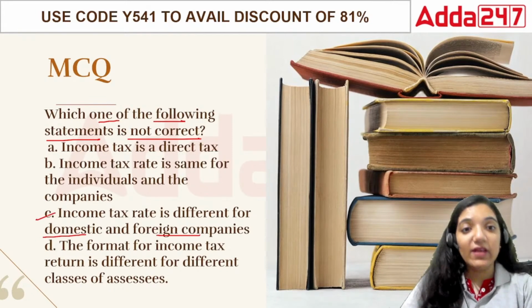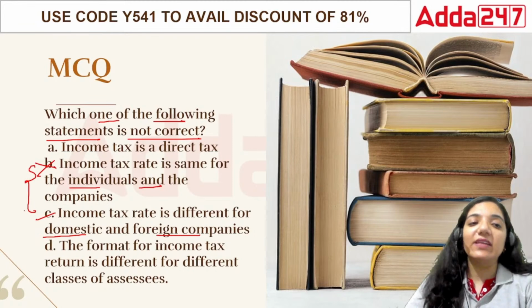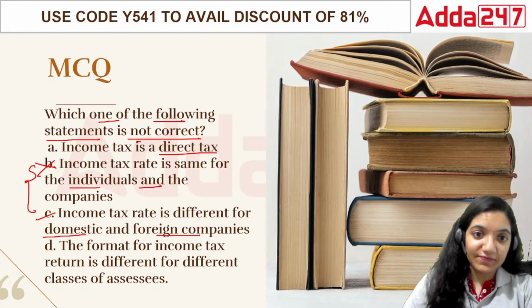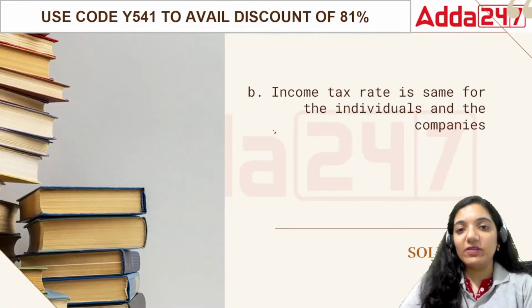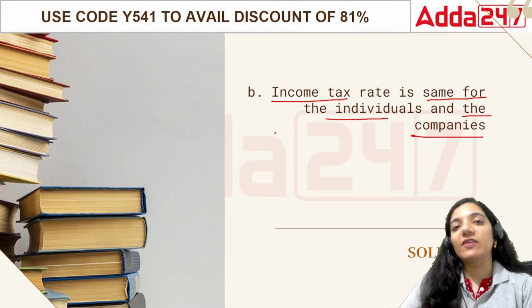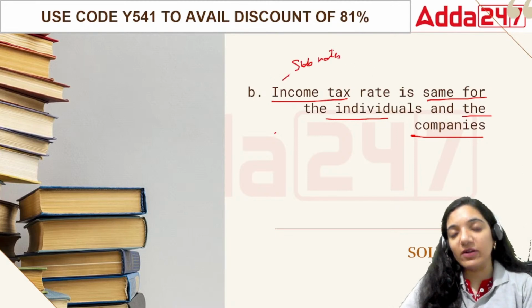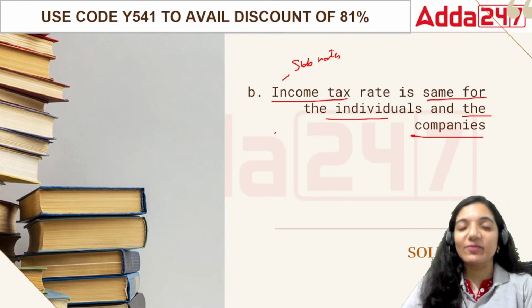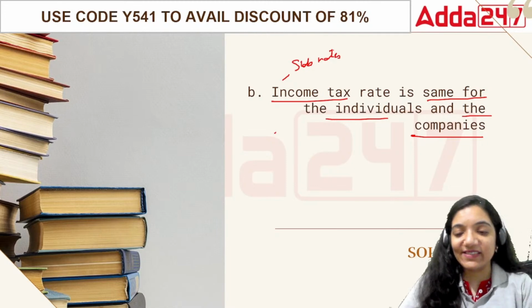Then the next point is that the income tax rate is different for foreign and domestic companies. That is also true. The income tax rate is same for individuals and the companies. This is where there's a contradictory statement between B and C. The first one is correct, that income tax is a direct tax. The statement that income tax rate is same for individuals and companies is not correct, because for individuals we have slab rates. For the companies we have a flat rate of 22% and 30% depending upon the policies under the provisions of the Income Tax Act 1961.